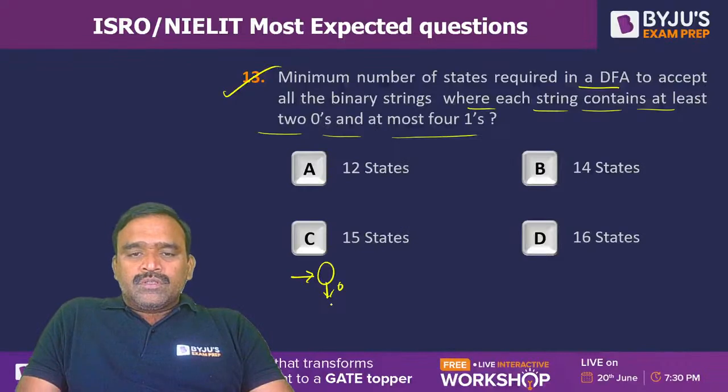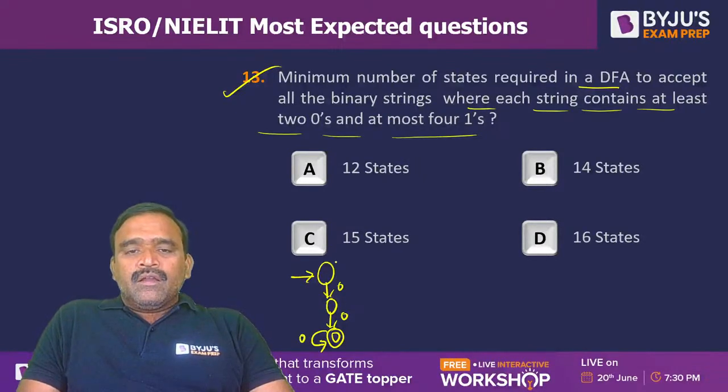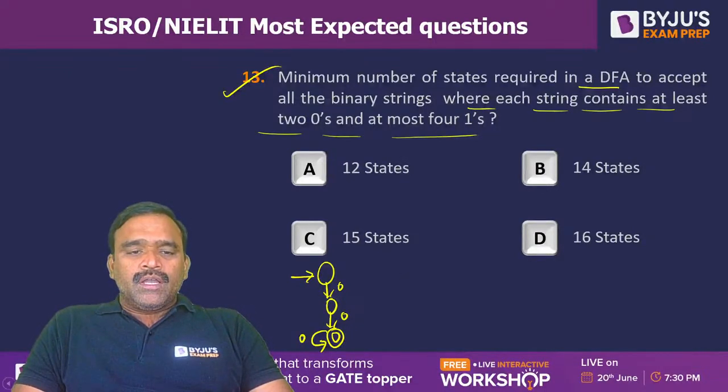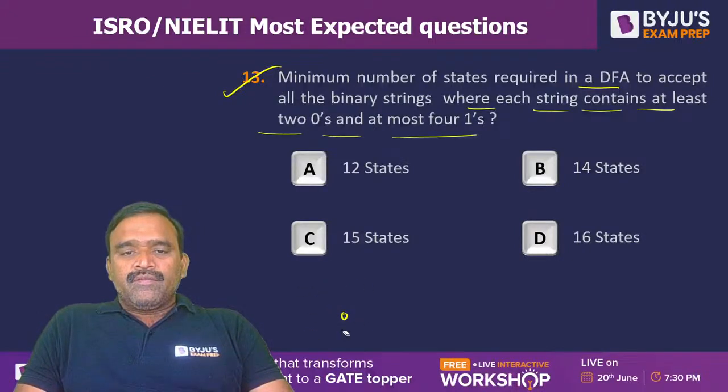So after 2 zeros, we can have any number of zeros. Then maximum number of ones must be 4. Actually this space is not sufficient here, I will just give a DFA here.